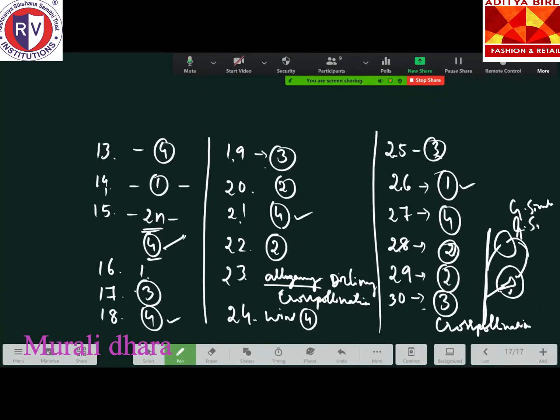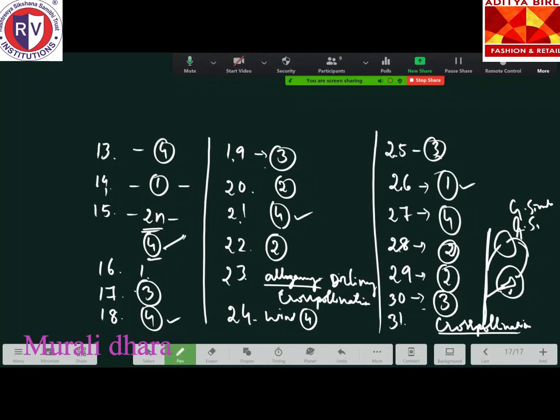What do you mean by acrogamy? Can anyone tell me? Acrogamy. It is not given in your textbook, it is not involved. So let me not go into detail, because they will ask about cross-pollination, geitonogamy, xenogamy. So acrogamy will not be asked. Okay, next coming to the 31st question.